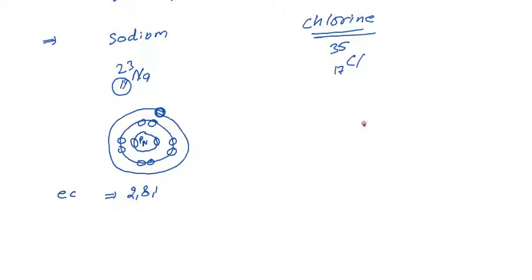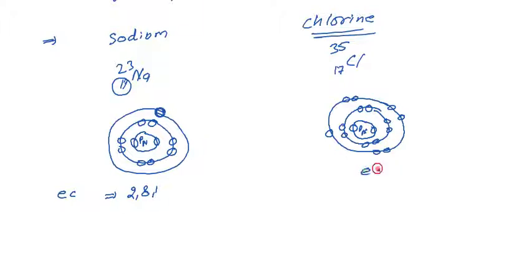So that is the electronic configuration of sodium. Same as if we make the atomic structure of chlorine, it will be represented: proton and neutron in center, 2 electrons present in that one, 8 electrons present in that one, and 7 electrons present in the outermost cell. Okay, so its electronic configuration is 2 8 7.